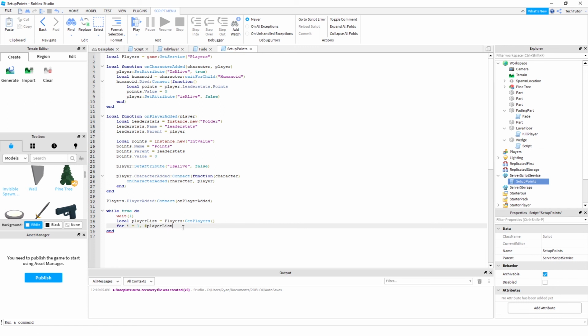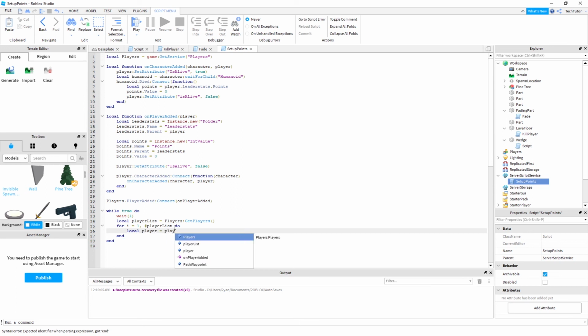So now we're going to essentially loop from the beginning to the end of our player list. And while you're looping through there, you will have another local variable, which is your player. So you're going to get each individual player in your array that contains all of your players, which you got from the player service.